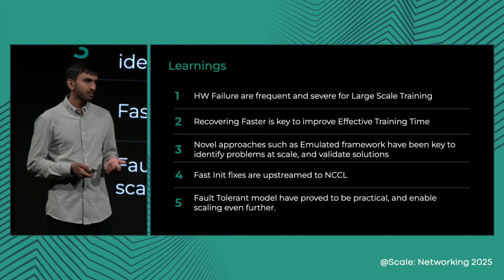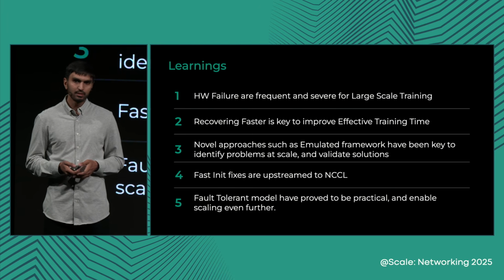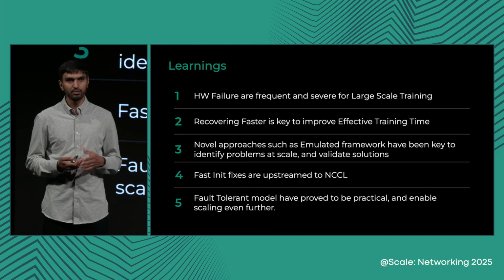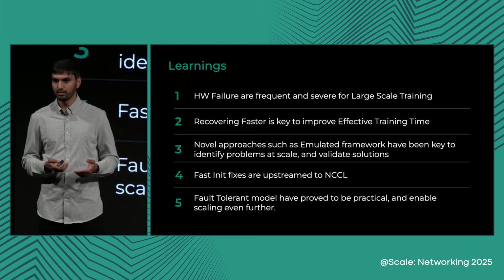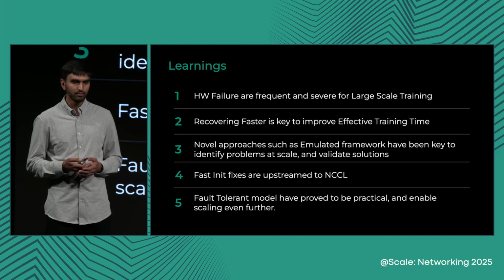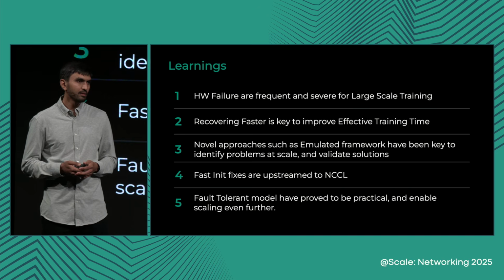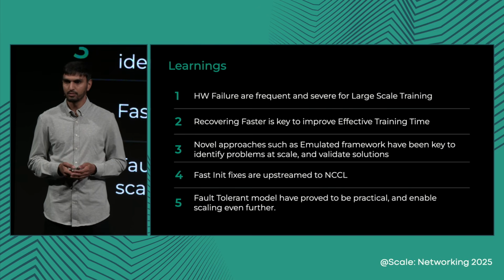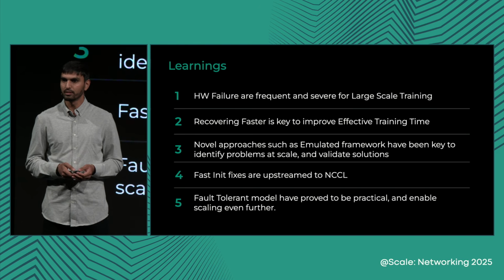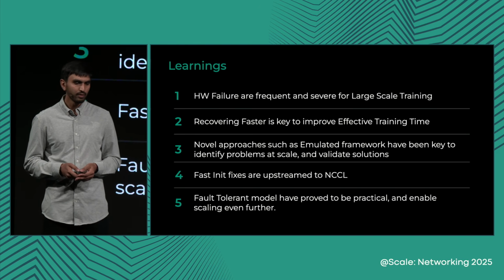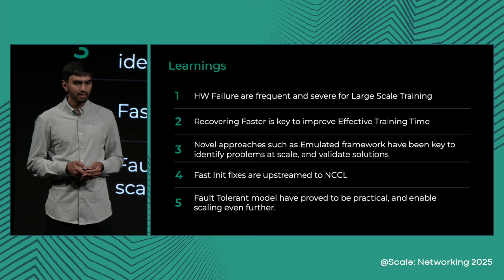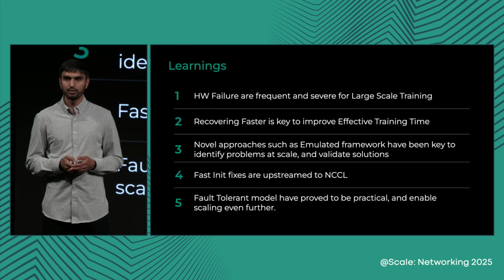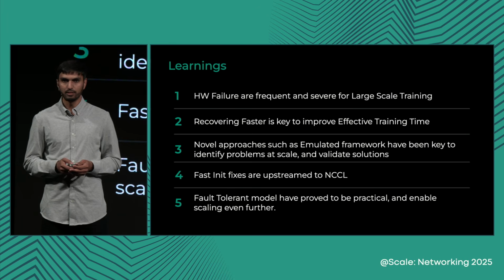Novel approaches such as emulated frameworks were key to overcoming GPU resource limitations and gaining confidence and iterating rapidly on the optimization solutions. The collective initialization improvements that I described are upstreamed to NCCL and should be available for the wider community to benefit from. And the fault-tolerant training paradigm has proved to be practical, and sometimes we have to rethink the way we do training.